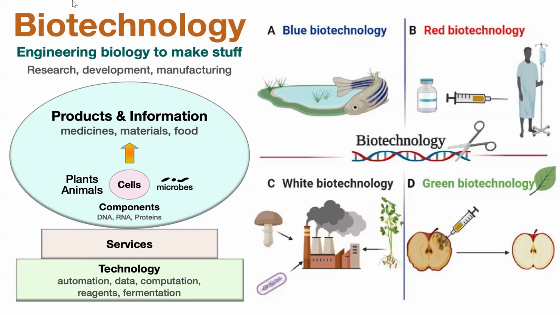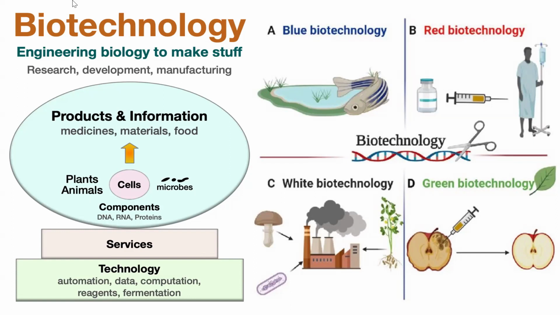So in blue biotechnology, it's when you are using marine organisms, or aquatic organisms, to generate a product that is of benefit to humans. So blue means we are using aquatic organisms to generate a product that is of benefit to humans. It can be a food. So we have red biotechnology.